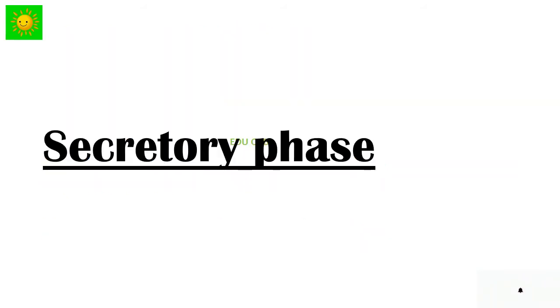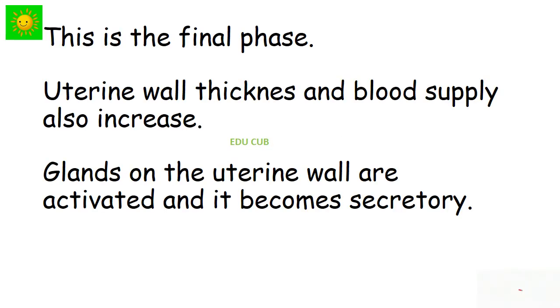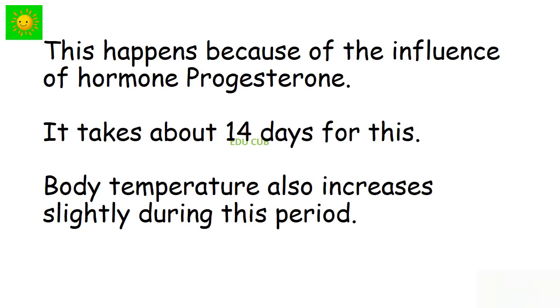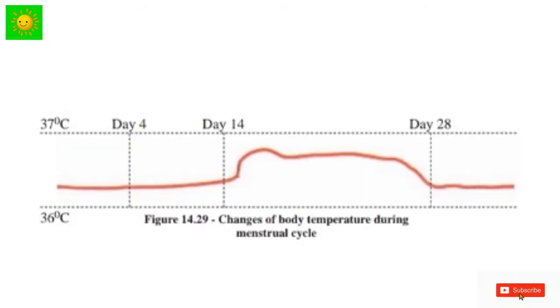Next one, secretory phase. This is the final phase. Uterine wall thickness and blood supply also increase. Glands on the uterine wall are activated and it becomes secretory. This happens because of the influence of the hormone progesterone. It takes about 14 days for this. Body temperature also increases slightly during this period. Now you can see changes of body temperature during the menstrual cycle.